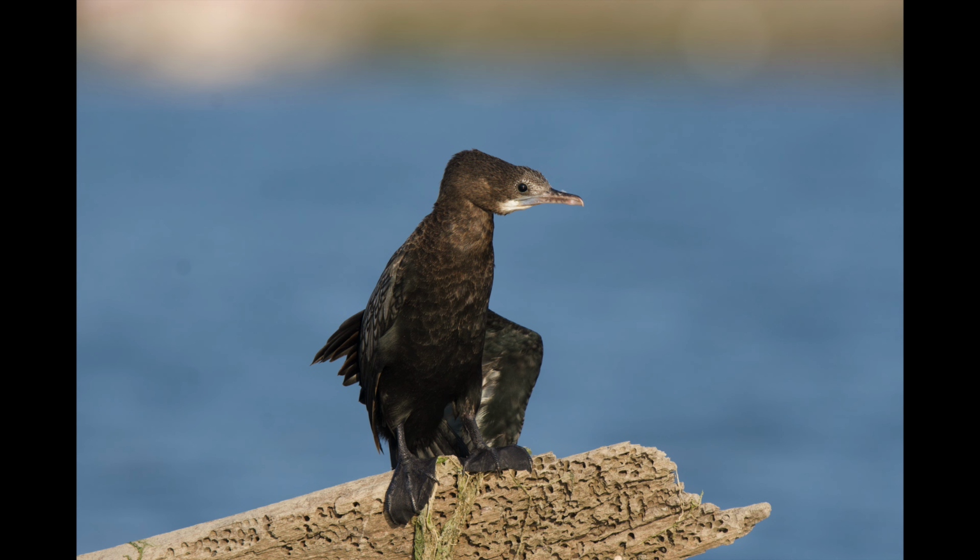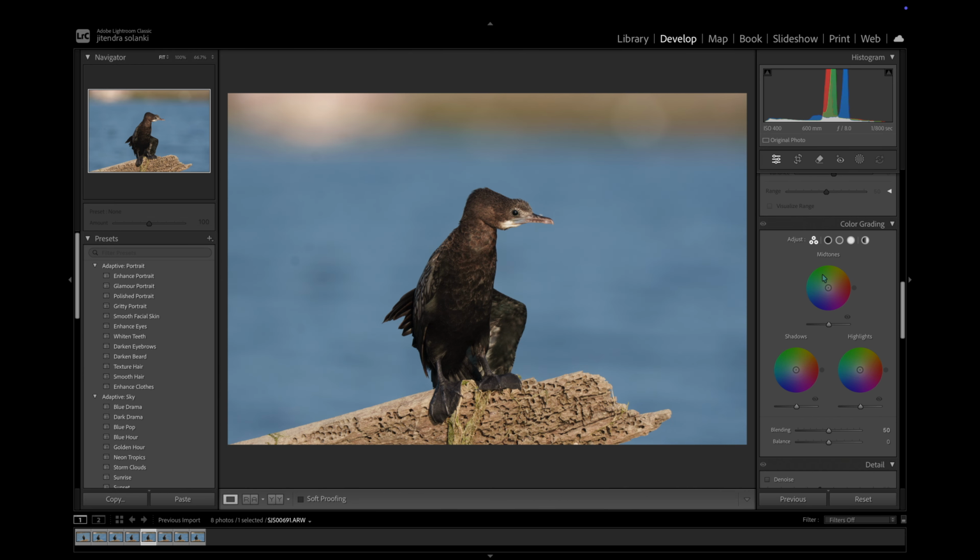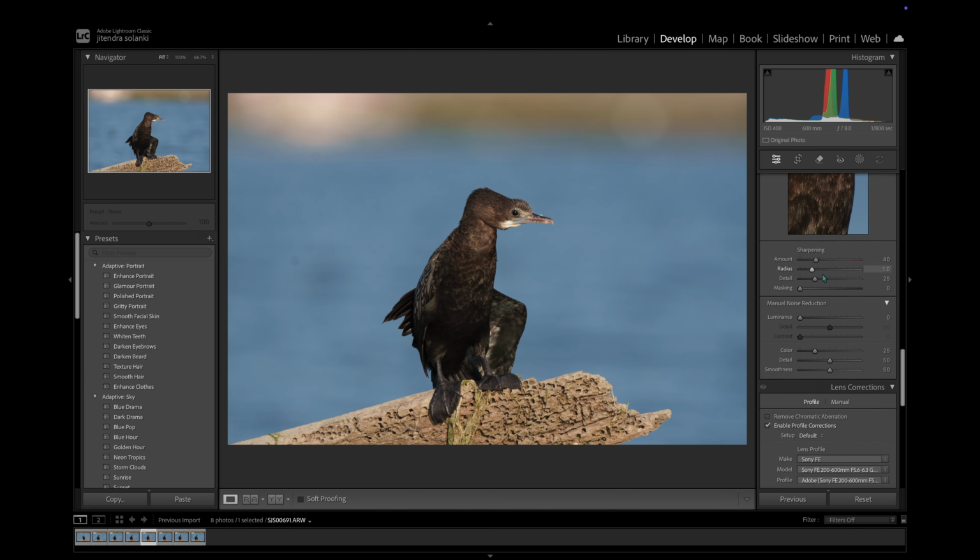The exposure is decent, but the bird doesn't really stand out yet, and the colors look a little bit dull. Before touching any sliders, I like to quickly analyze the light, background and subject details. Lightroom profiles don't change exposure, but they do affect how colors and contrast are rendered. Camera standard mimics the in-camera color science, which usually gives better contrast and more realistic colors.